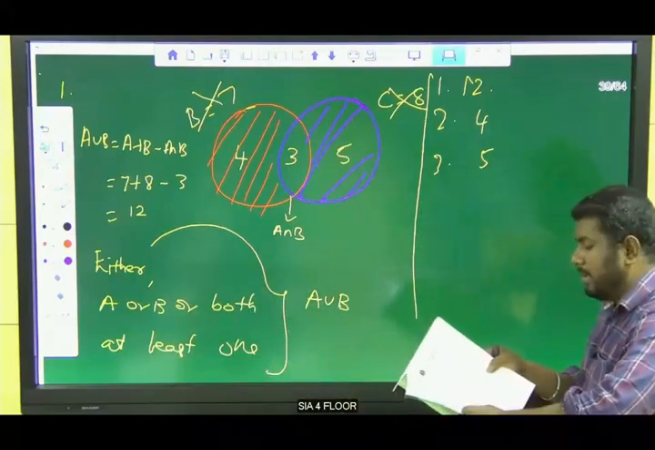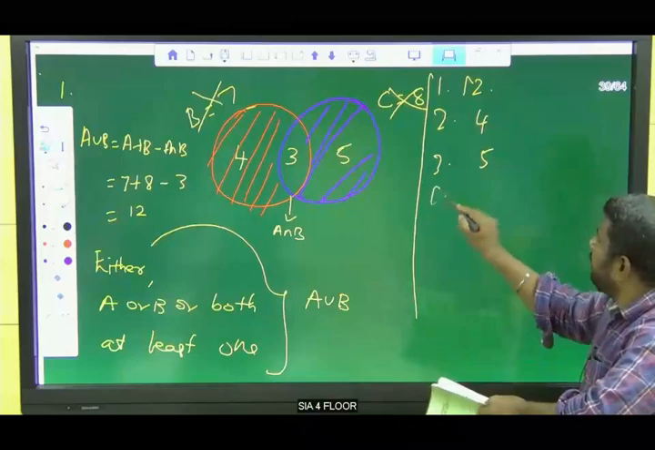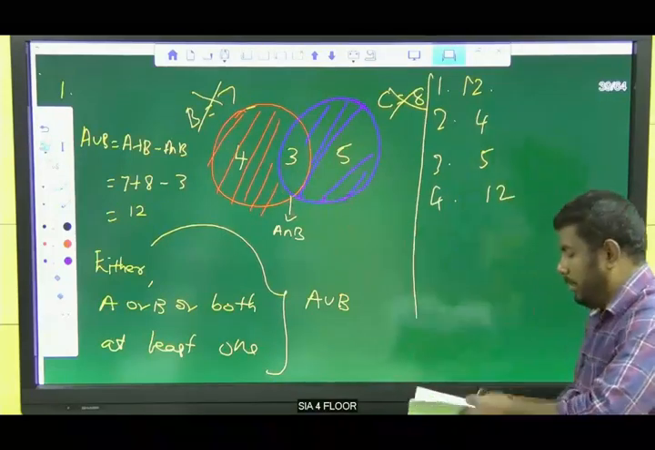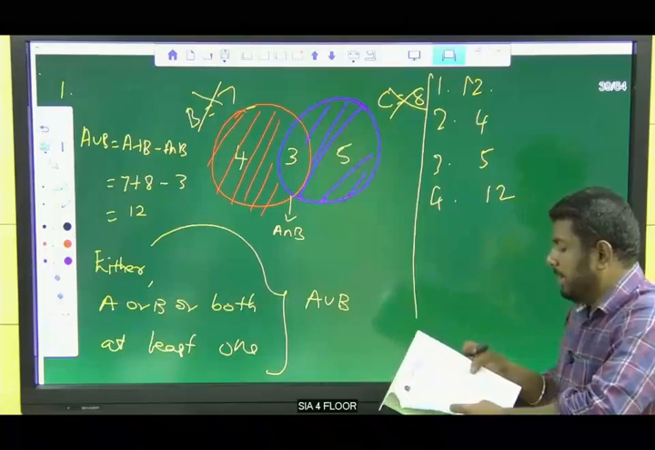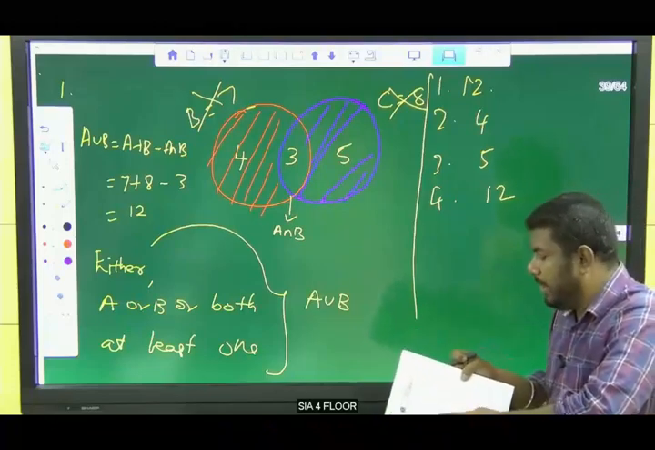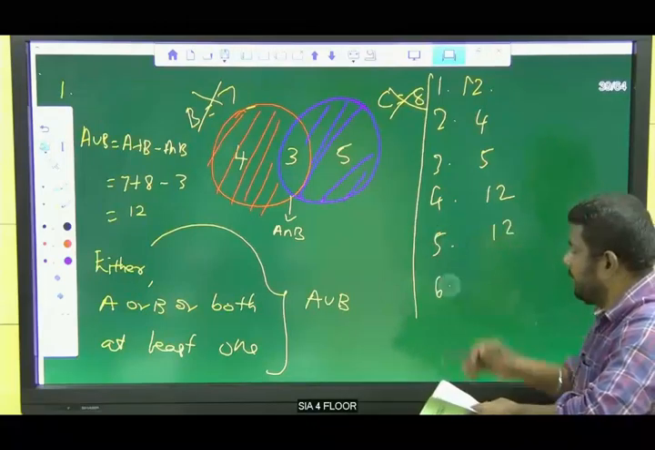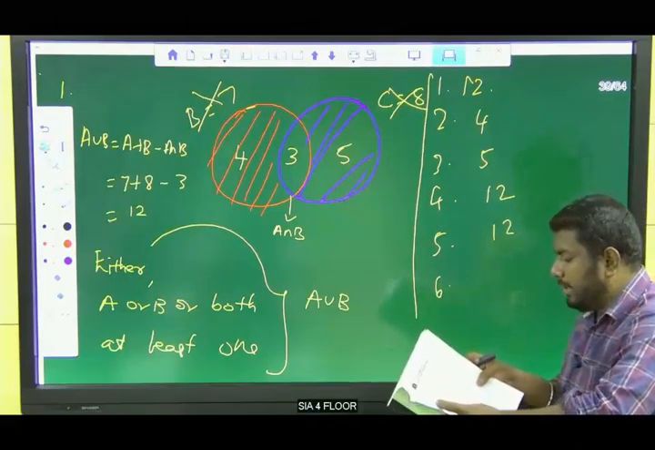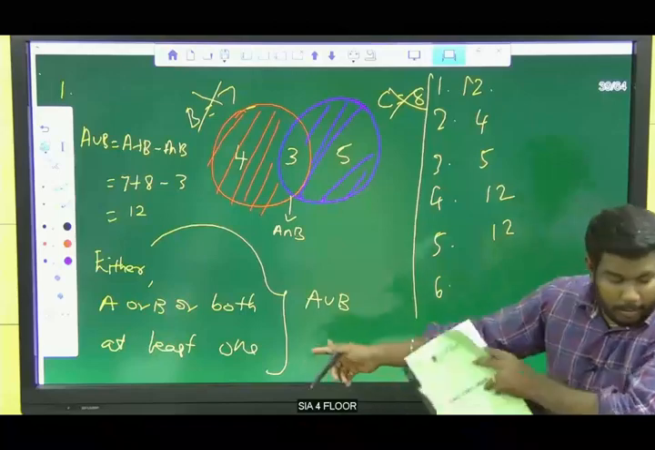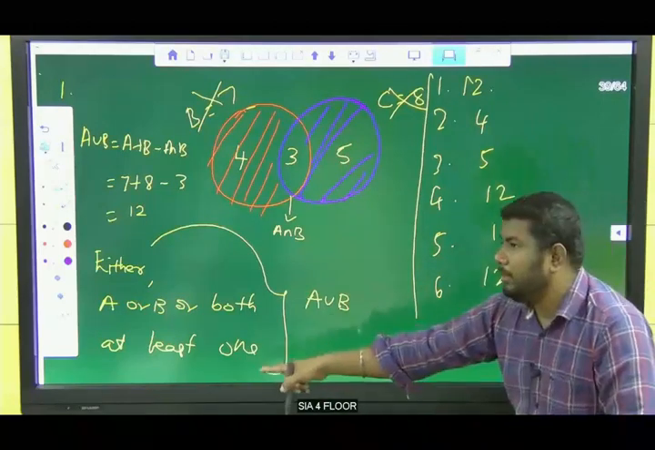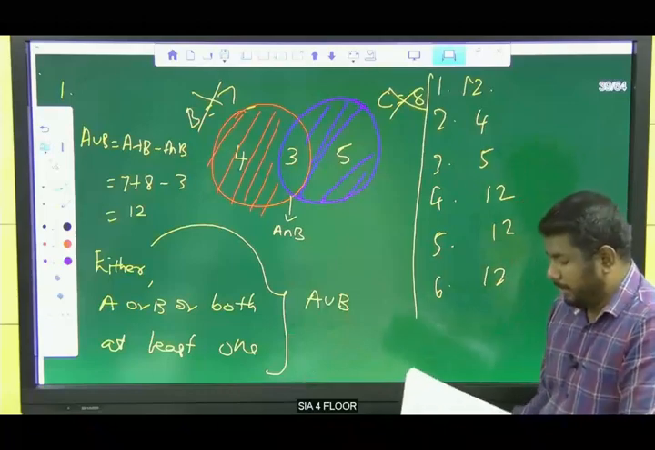Now tell me the answer. Fourth one, either means all these three, so it is 12. How many students play basketball, A or B or both? This is also the same, the answer is 12. Sixth one, at least one game: I already told you, at least one is also 12. At least one means A union B, right?